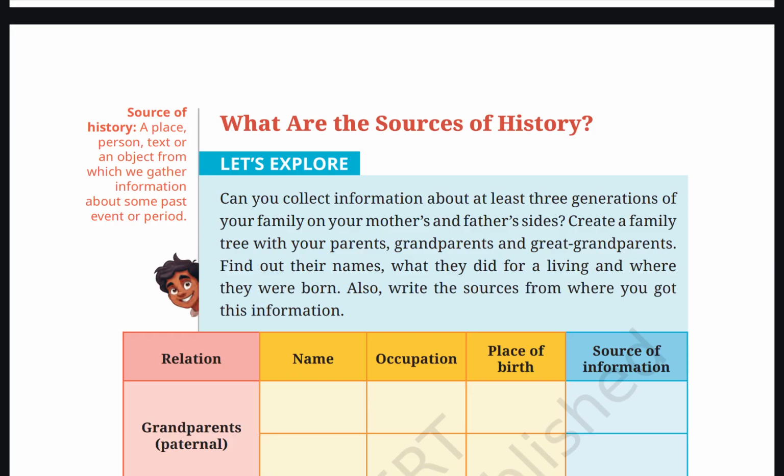Create a family tree with your parents, grandparents, and great grandparents. Find out their names, what they did for a living, and where they were born. Also, write the sources from where you got this information.